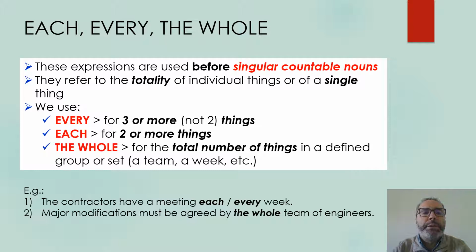Let's start with the first group: each, every, and the whole. These expressions are used before singular countable nouns. They refer to the totality of individual things or of a single thing. Each is used for 2 or more things. Every is used for 3 or more things, and the whole is used for the total amount or the total number of things in a defined, specific group or set, a team, a week, etc. We can see some examples here.